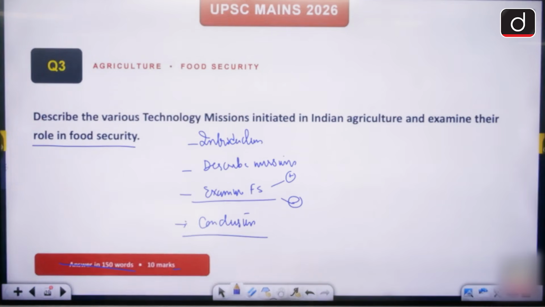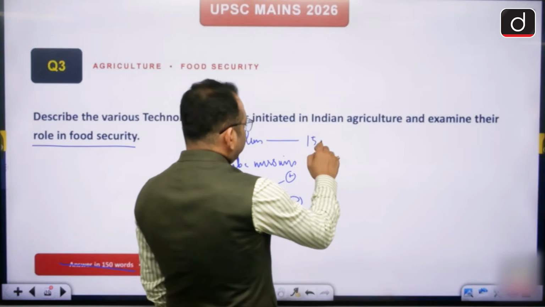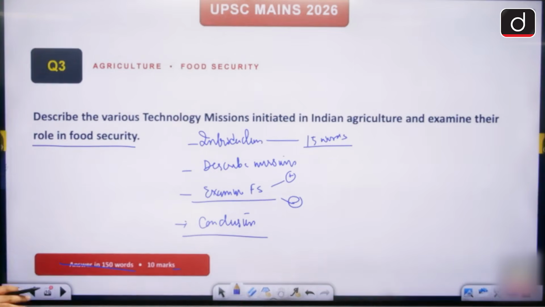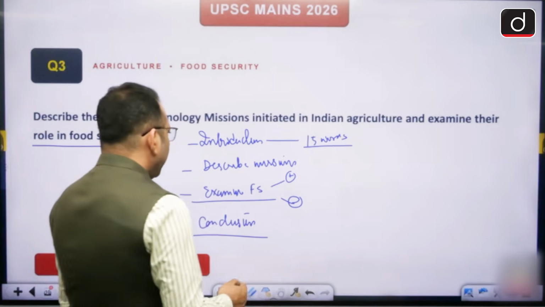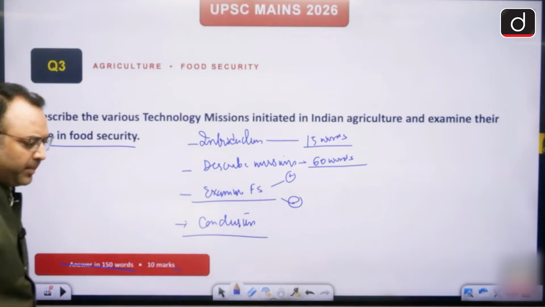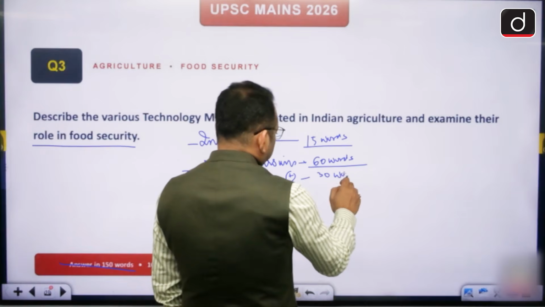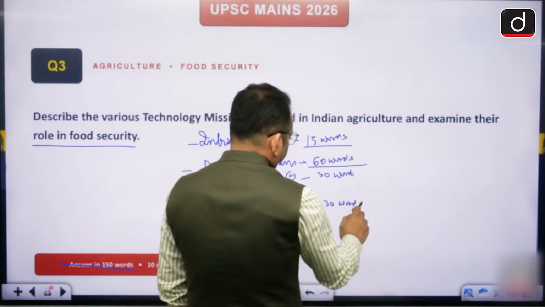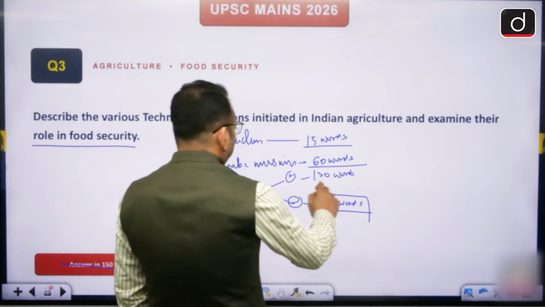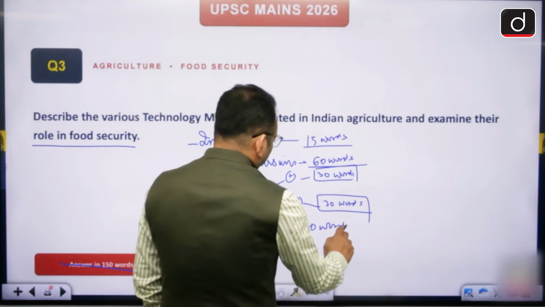So here we have four aspects to be answered. Introduction will be say 15 words. The description of the technology mission should be larger because this is the core of the answer. I would say make it 60 words. Then examination of the missions on food security, say 30 words for the pros, and 30 words for the issues, and then we conclude the answer. So I guess 15 words remain for the conclusion.